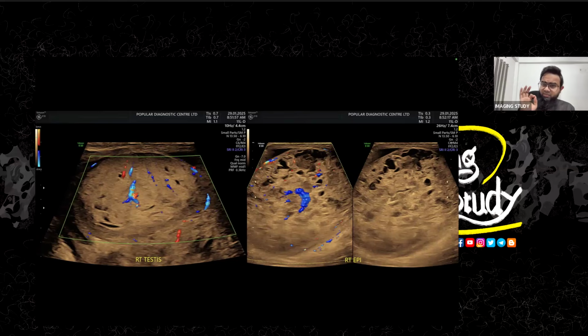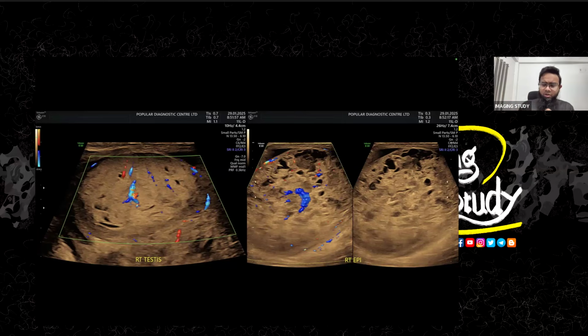If you see tiny calcifications, punctate calcifications or microcalcifications, whatever, you go for seminoma. That is the commonest one. But here no calcification is present. So this is a very important feature. If you don't see any calcification and you see this type of diffuse cystic change, these are actually mixed germ cell tumor. You know, the histopathological diagnosis of mixed germ cell tumor.